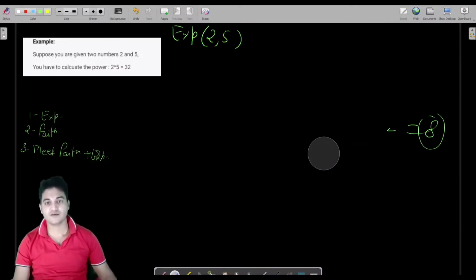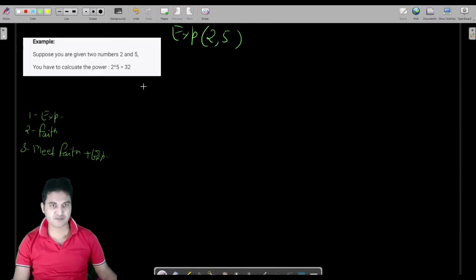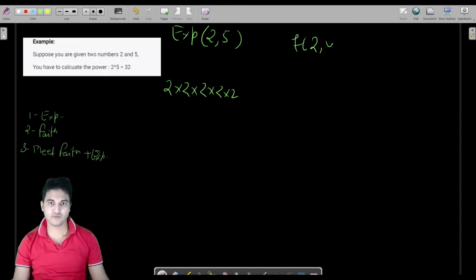Fine. So our expectation is, if we have been provided these two inputs 2, 5, then we will write 2 into 2 into 2 into 2 into 2, five times 2. And if you were solving the same problem for f of 2, 4, then you used to do 2 into 2 into 2 into 2, four times.